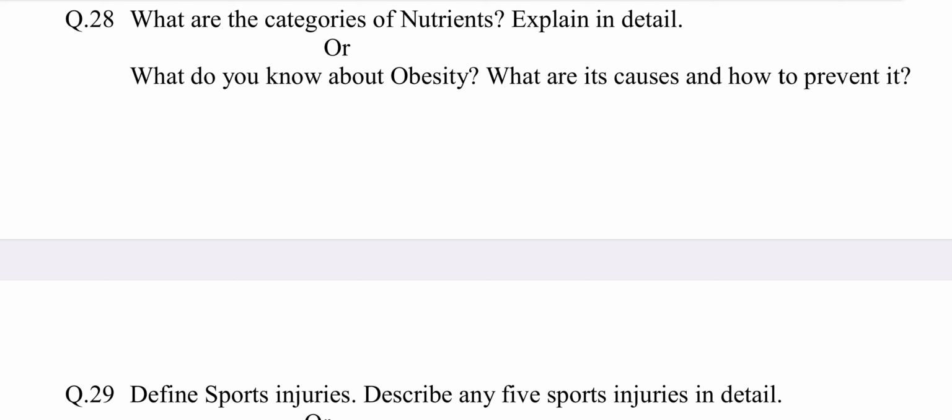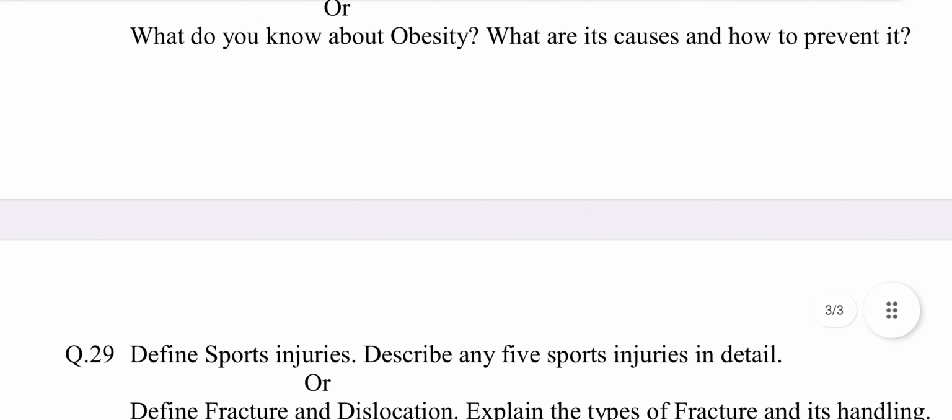Or, what do you know about obesity? What are its causes and how to prevent it? This question is selected from chapter number 9, Diet and its importance in physical education. The answer may be: first of all, introduction of obesity. It is a nutritional disorder whereby a person becomes bulky and overweight due to excess of fats in the body. A person having obesity is called obese or fat.